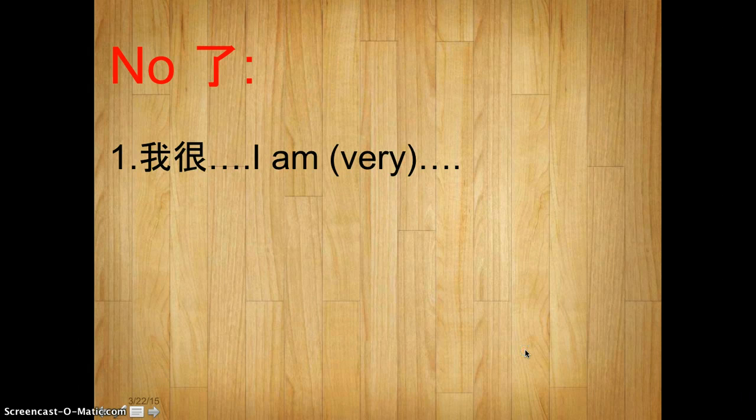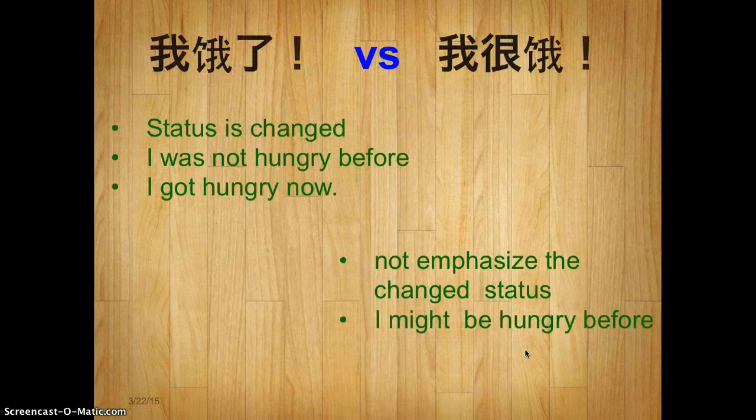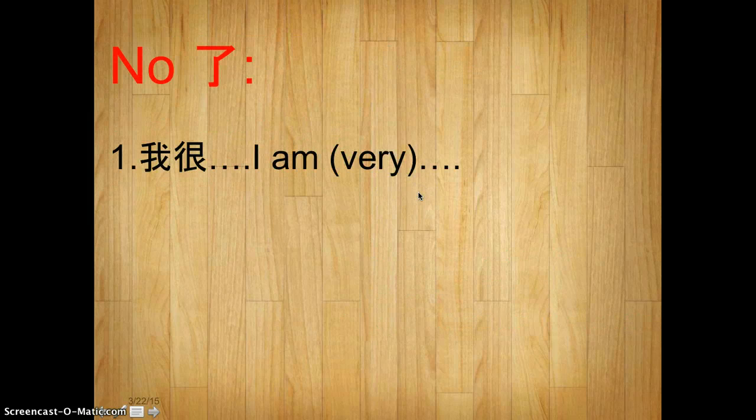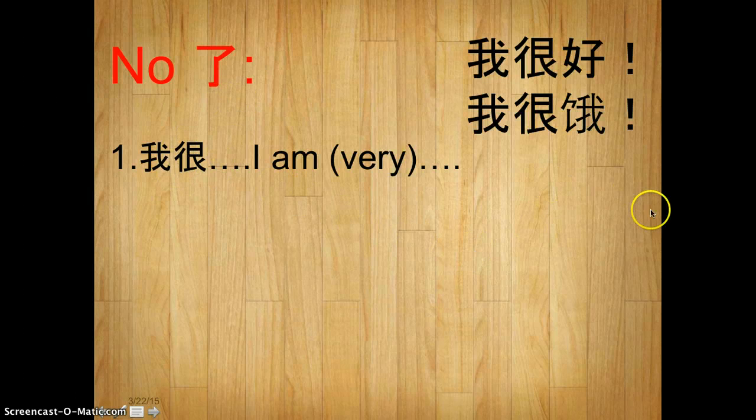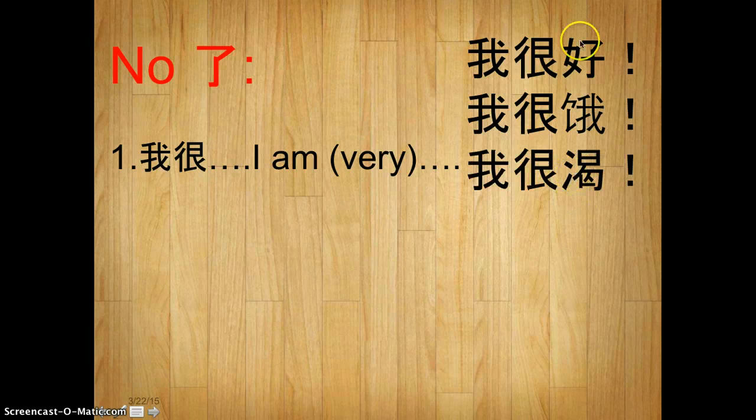Okay, so that's about 我饿了 and 我很饿. Here is the thing that you should pay attention to. There are two situations where you don't use 了. For example, the 我很 adjective structure. For example, 我很好, you don't say 我很好了. So when you have 很, you don't say 了 at the end. Okay? So 我很饿 or 我很渴, but you can say 我好了, 我饿了, 我渴了. But when you have 很, you don't say 了.